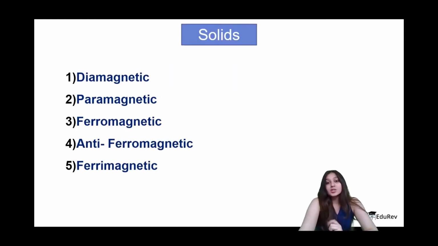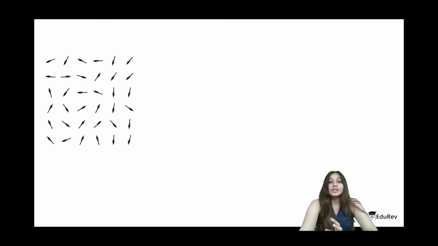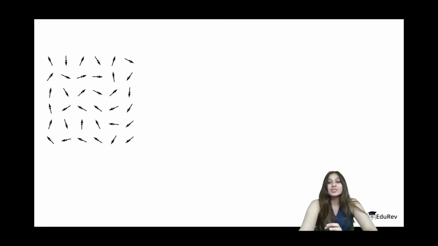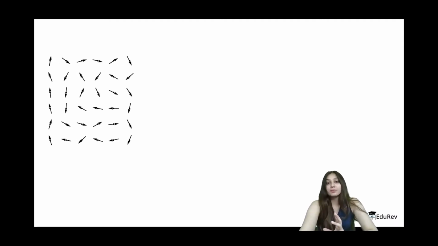Moving on, solids are classified on the basis of this magnetic behavior into these 5 categories. The first one is diamagnetic, the second is paramagnetic, then we have ferromagnetic, anti-ferromagnetic, and ferrimagnetic, okay? We'll discuss one by one what these are and how we classify solids into these categories. Let's begin. As I already said, electrons behave like magnets, okay? These magnetic moments of electrons are arranged randomly inside a solid, and the behavior of these magnetic moments when a magnetic field is applied will tell us which category they belong to, okay?